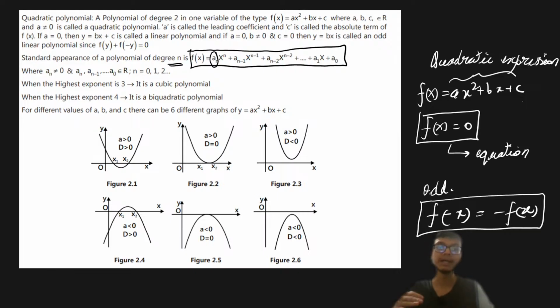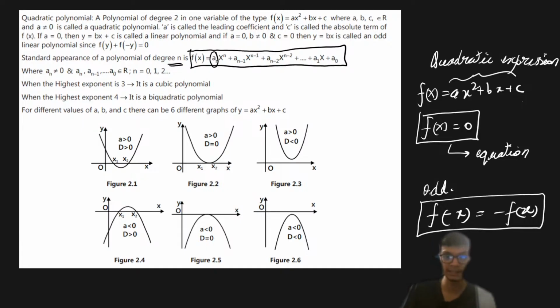Along with that, when the highest degree is 3, it is called a cubic polynomial. When the highest degree is 4, it is called a biquadratic polynomial, and similarly it goes on, right? So this is what you have to understand in the concept of polynomials. I hope you have already covered this part in your junior classes, right? So we will take up the part of quadratic expressions and quadratic equations, right? So we are going to discuss only quadratic equations, right?